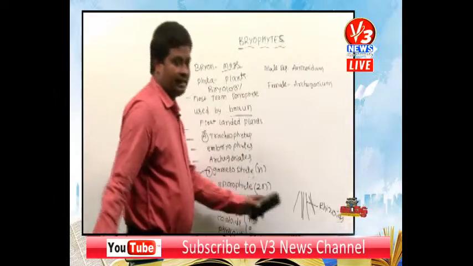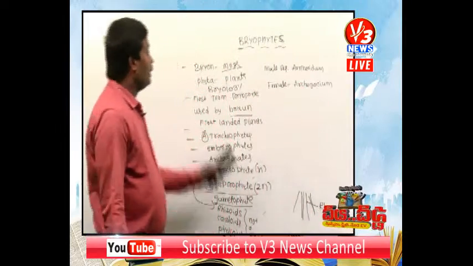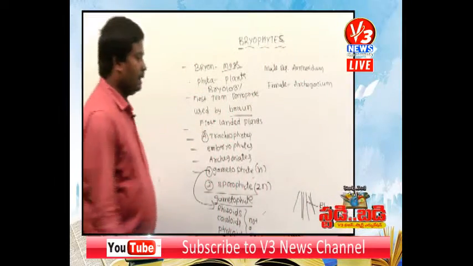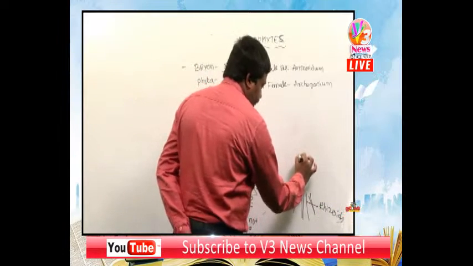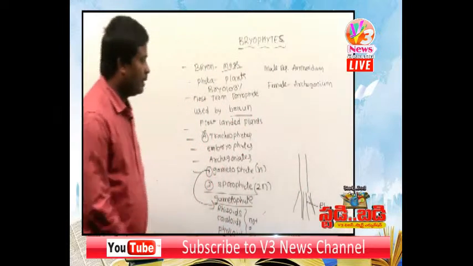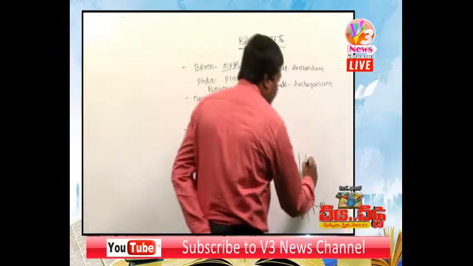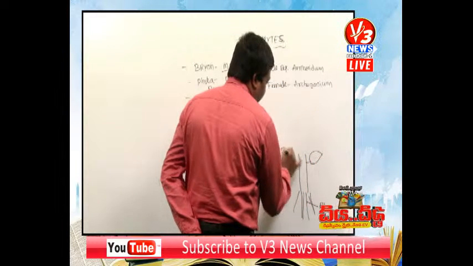What is the use of rhizoids? They are useful for fixation into the soil, because bryophytes are landed plants. Next, the caulloid: the stem-like structure is called a caulloid. The leaf-like structure is called a phylloid.